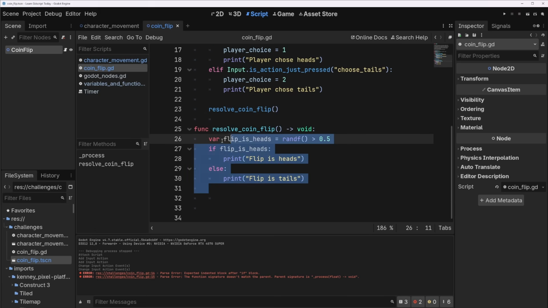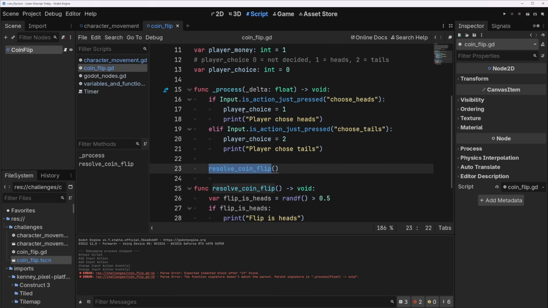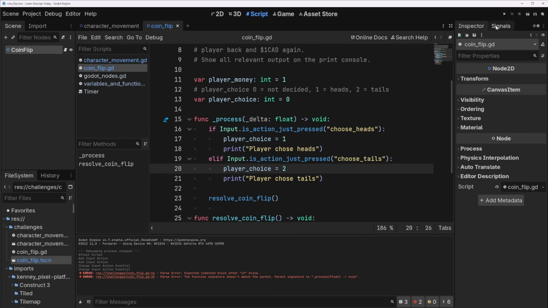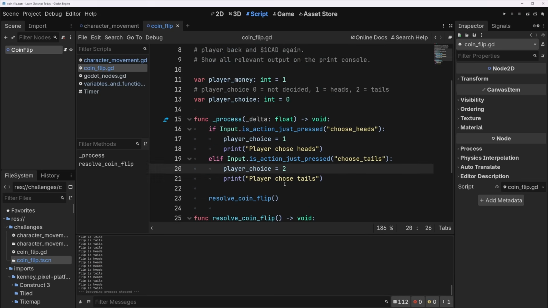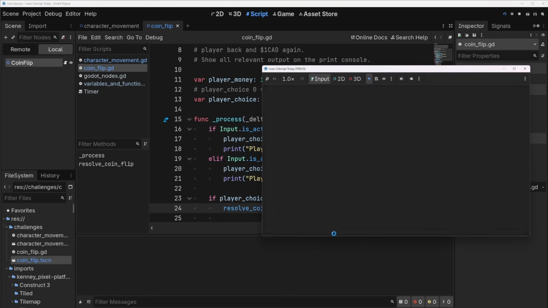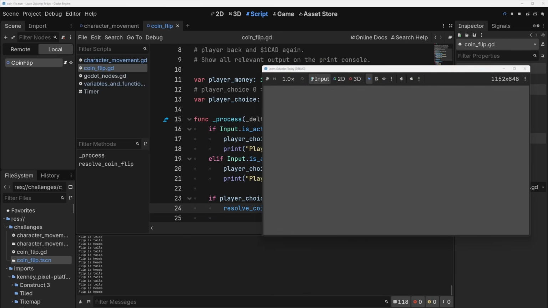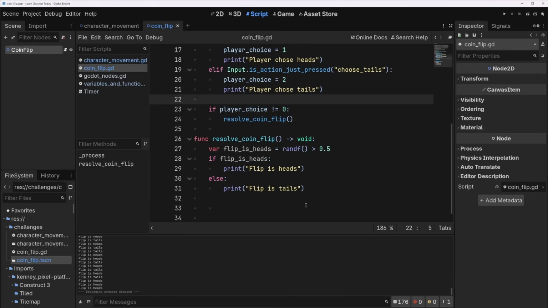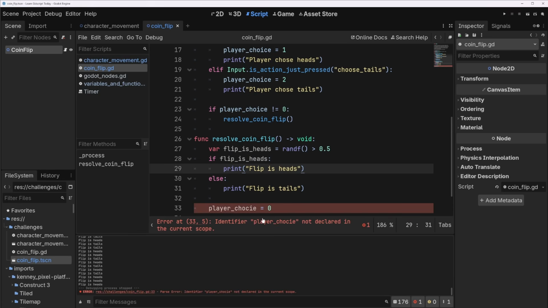Okay, cool. So here we are. We've resolved coin flip is flipping. Let's see what happens when we play. It is screaming at me because it's resolving the coin flip no matter what. So I'm going to just do if player choice not equals 0, because if it's 0, the player hasn't decided yet. Play. Okay, so I press T and it does that because we're not setting it back. So I think we need to, at the end of resolve coin flip, do player choice equals 0 again.